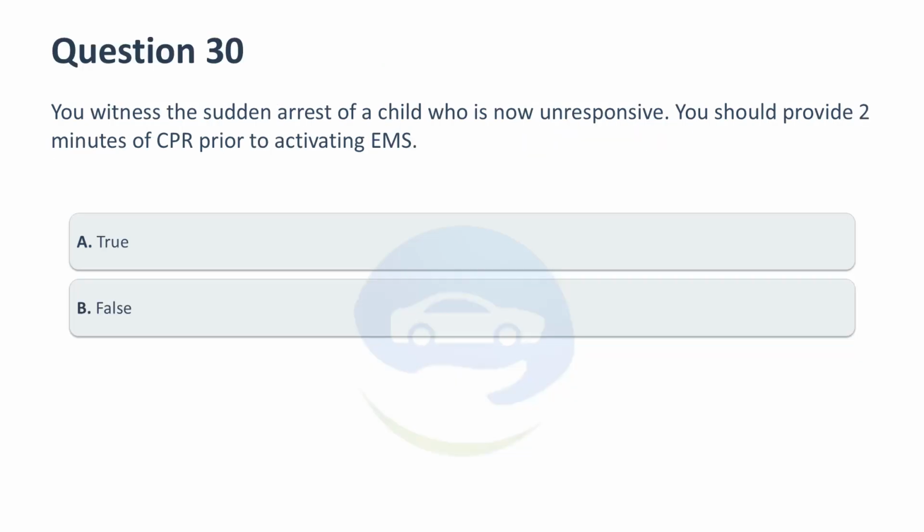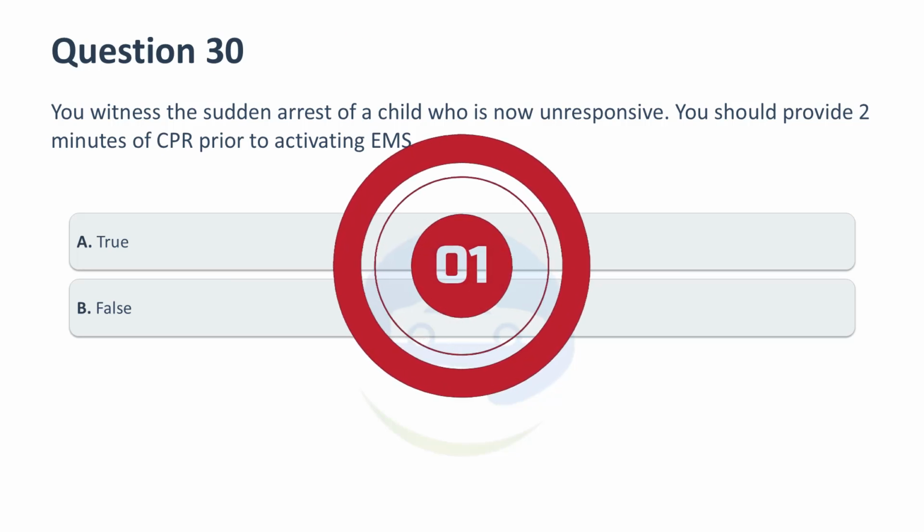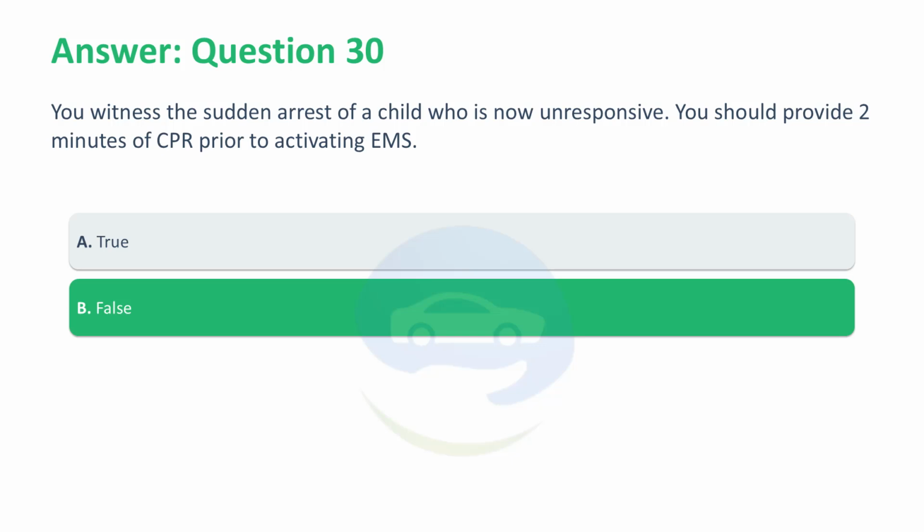You witnessed the sudden arrest of a child who is now unresponsive. You should provide 2 minutes of CPR prior to activating EMS. A. True. B. False. Correct answer, B. False. If the arrest is witnessed and sudden, leave the child to activate the emergency response system and get the AED, then return to the child.